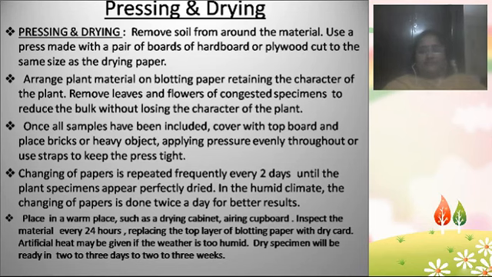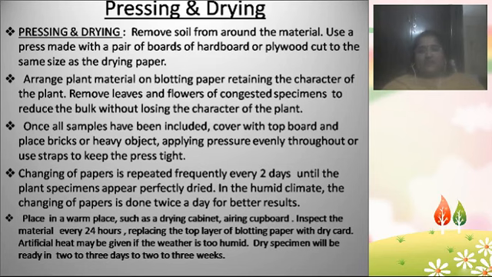some top board, using the hardboard or plywood, and then place bricks or heavy object. So if we place heavy object on the plant part, then only we can apply the pressure so that the plant can be pressed, right? So the plant needs to be pressed tight. At the same time, the plant shouldn't be destroyed. The plant shouldn't get damaged.